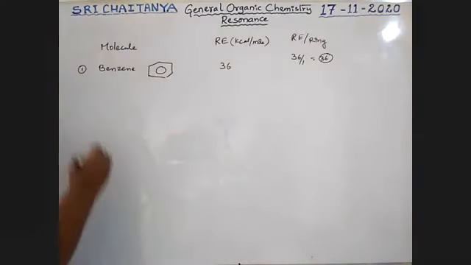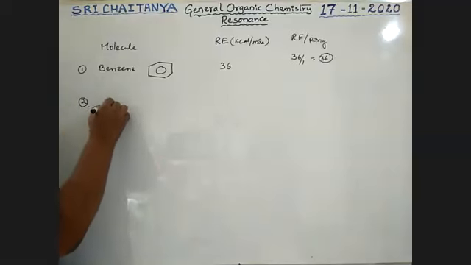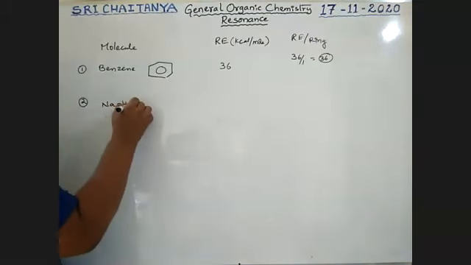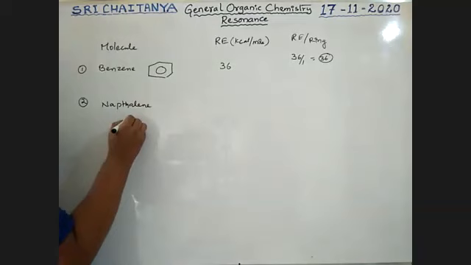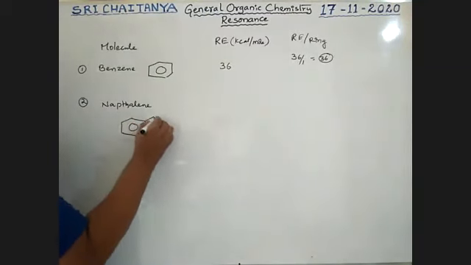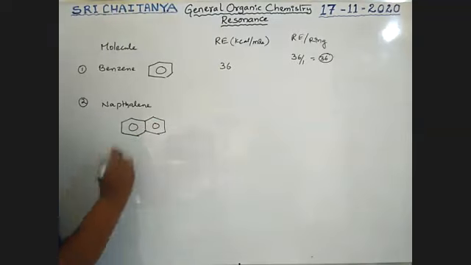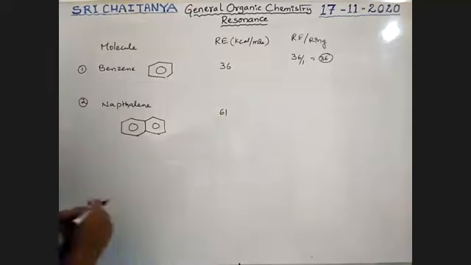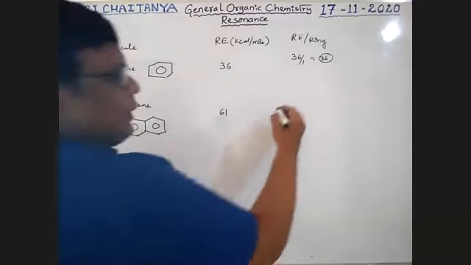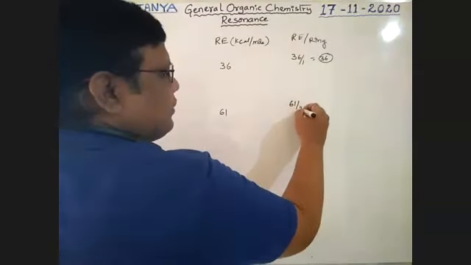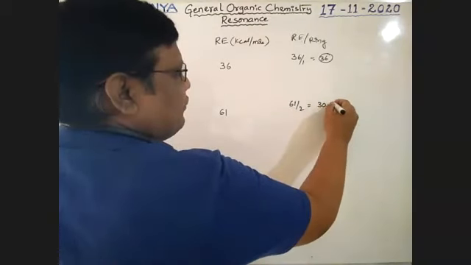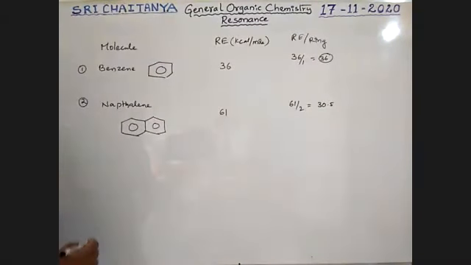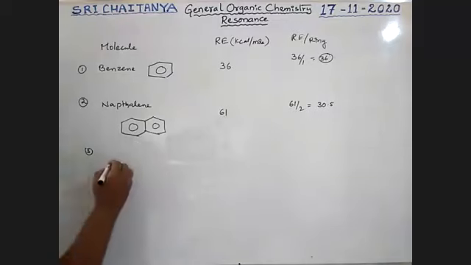Next, second one, naphthalene. It has two benzene rings, and these two rings are fused. Its resonance energy is 61 kilocalorie per mole. Now, resonance energy per ring is 61 by 2, which is 30.5. Next, anthracene.